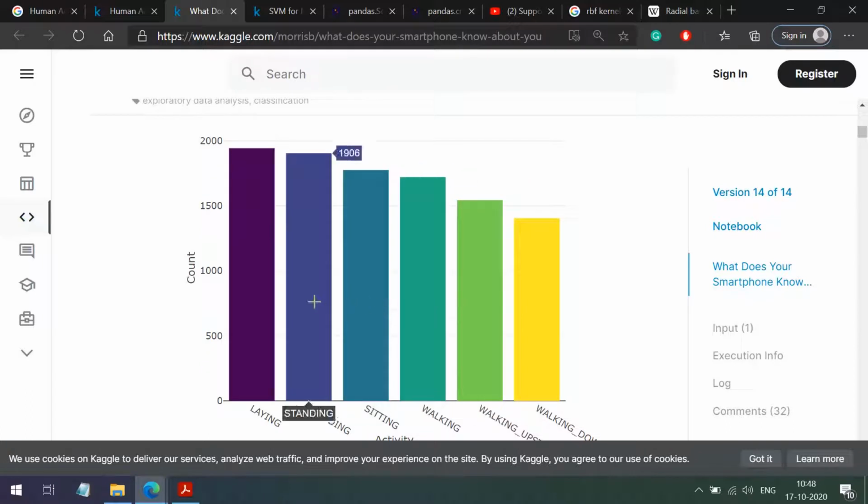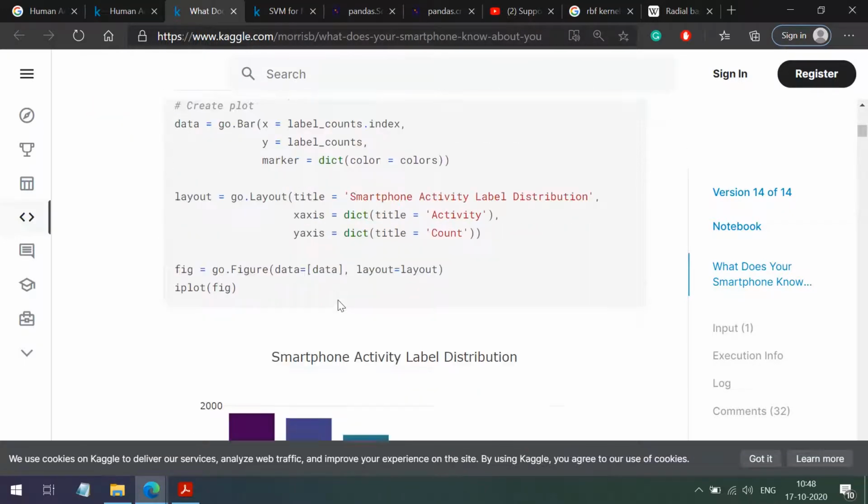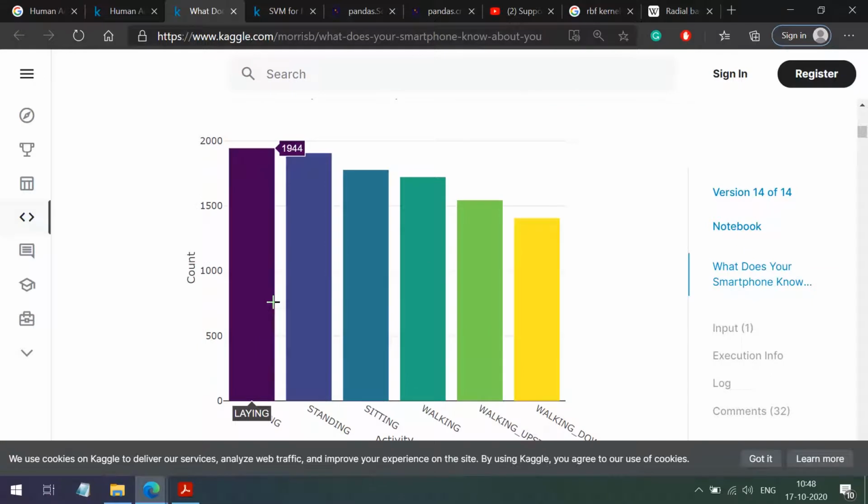As you can see, if I roll my mouse over these bars, you can see the numbers, right? So Plotly is used for plotting interactive graphs. You can use this library also. Basically we are just trying to see the distribution of these classes. This is not the case of an unbalanced data set.